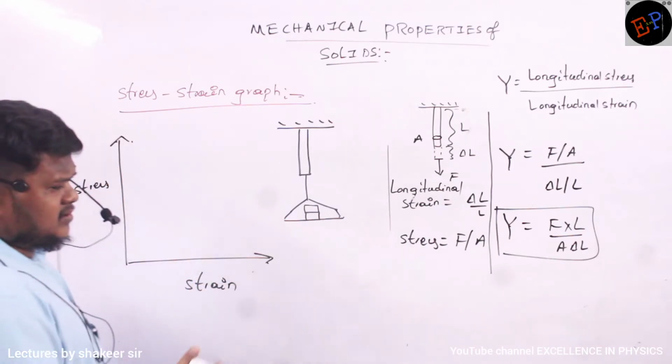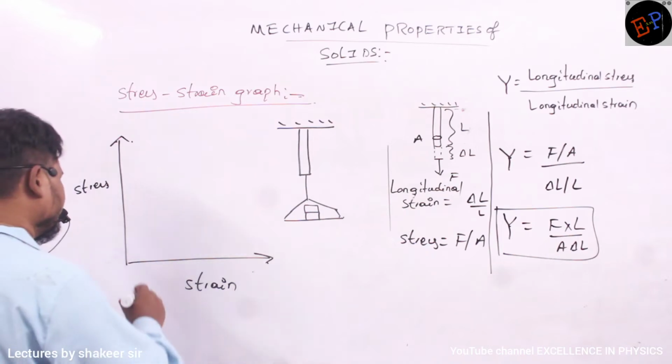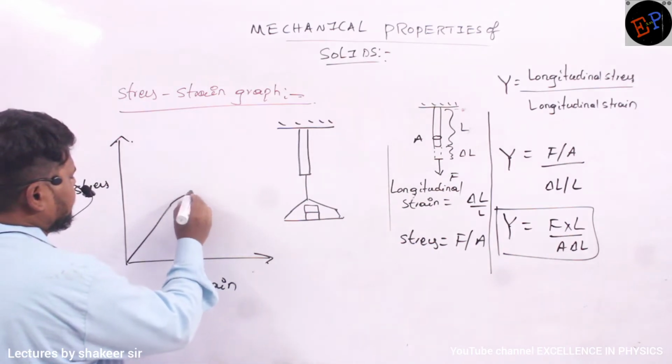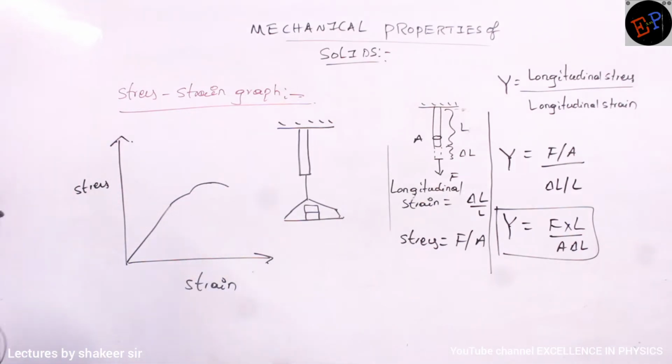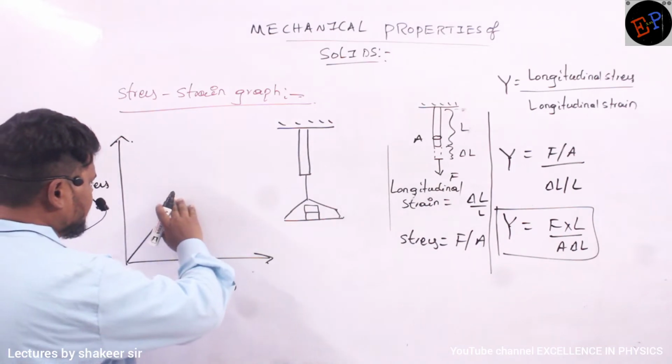For different materials, this graph will be different. For example, for any one body, the graph will be approximately like this.